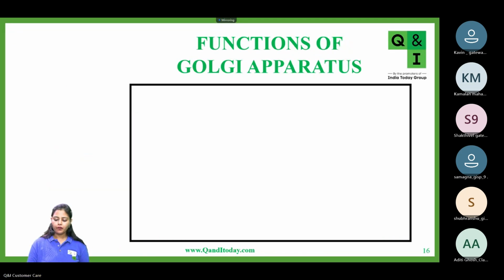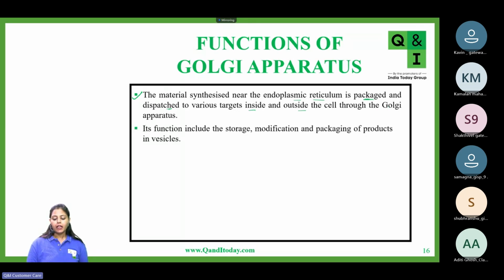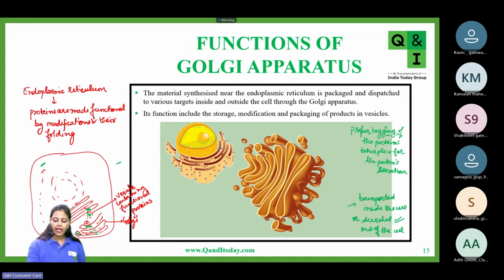Okay. Now, so let's see the functions. The material synthesized near the endoplasmic reticulum is packaged, and if it needs to be dispatched to several targets inside and outside the cell, then it will pass through the Golgi apparatus. And the Golgi apparatus stores the protein, sometimes modifies the proteins and packages the proteins. Okay. So in the previous slide where we wrote proper tagging, you can also write packaging of proteins. Proper tagging and packaging of proteins takes place for protein secretion outside the cell or inside the cell.